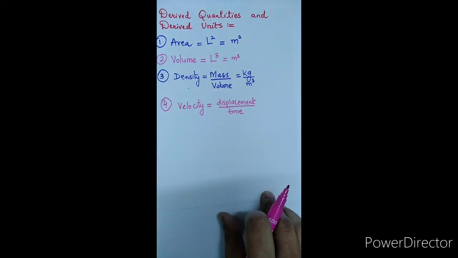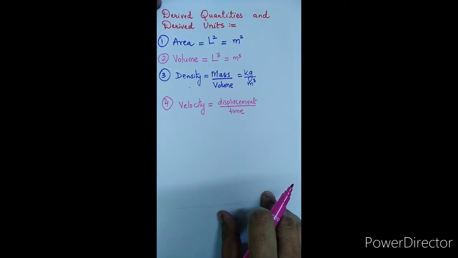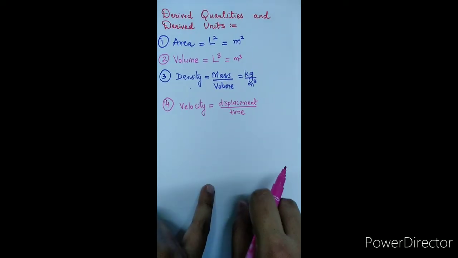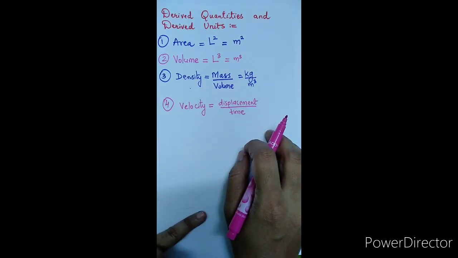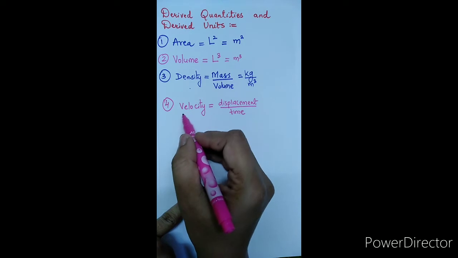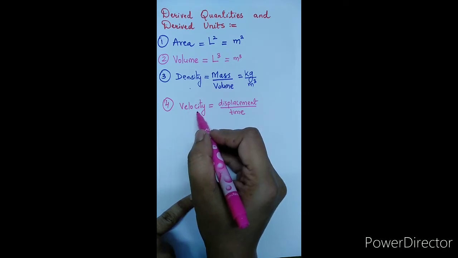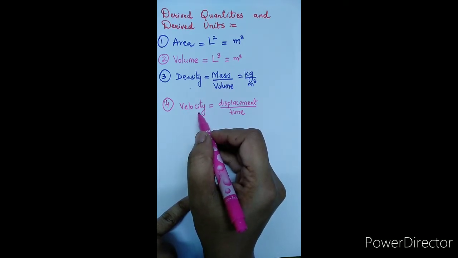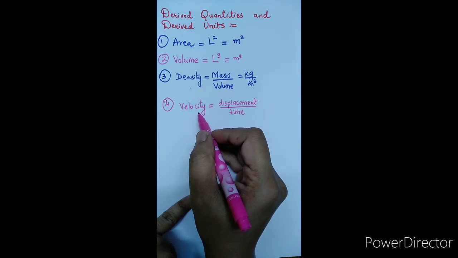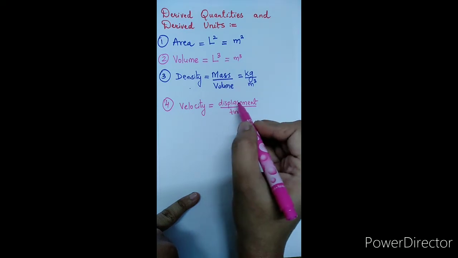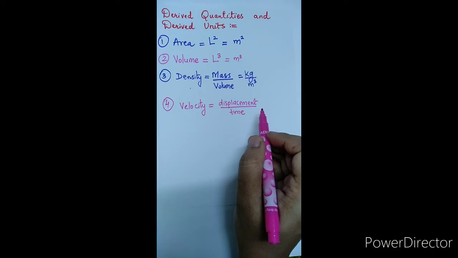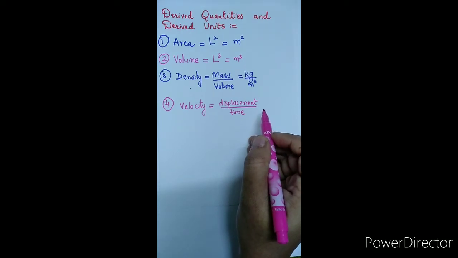As velocity is a vector quantity, it has magnitude as well as direction. In the same way, we can define speed also, which is a scalar quantity, given only in magnitude, and is defined as distance per unit time. The way of determining the derived quantity for velocity and speed is the same.